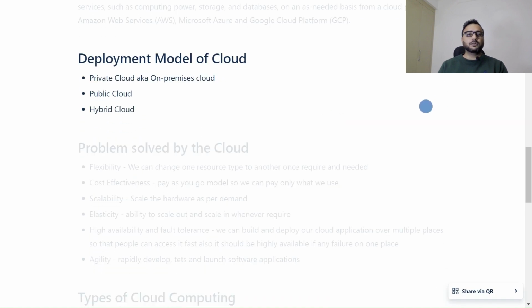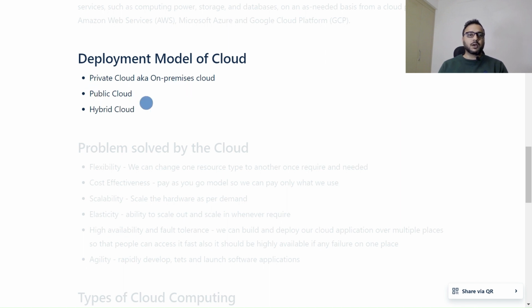Deployment models of cloud. We have three types of deployment models. One is called private cloud, also known as on-premises cloud, where we have cloud servers at our own private location, right? If I'm from XYZ organization and we are keeping some servers on our premises, we call that environment a private cloud or on-premises cloud.